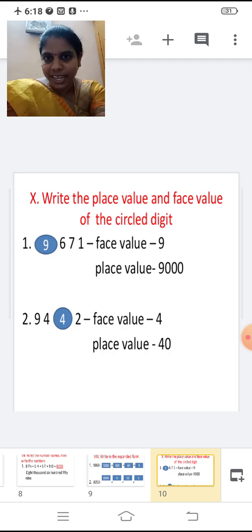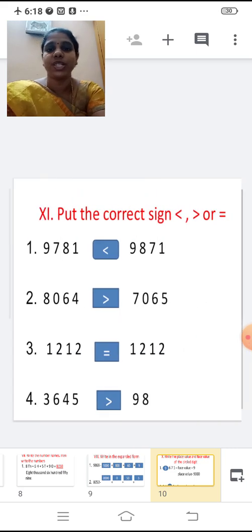Second one, 9442. Now which number is circled? 4, right? So you're going to tell me what is the face value and place value of this number. 4, it is in which place? Tens place, right? What is the face value? 4. So write 4. Face value is 4. What is the place value? It is in tens place. So 4 into 10, 40. Place value is 40.